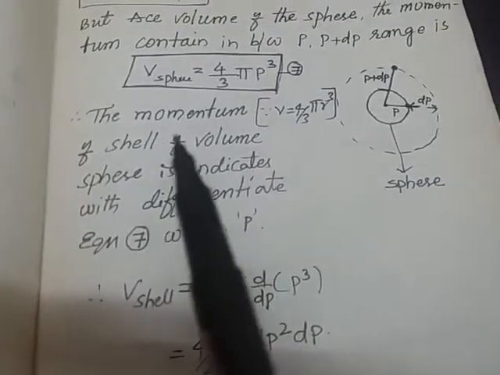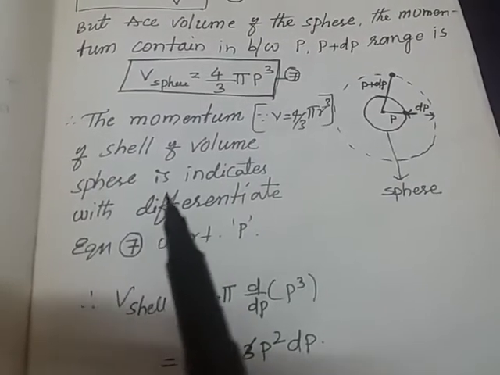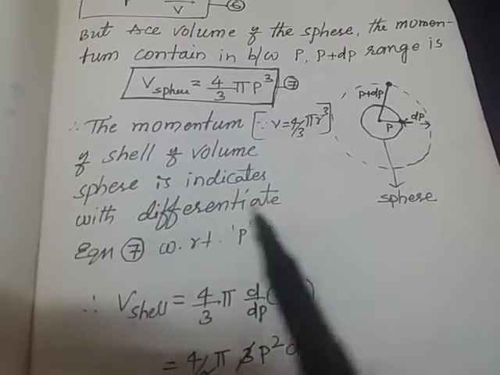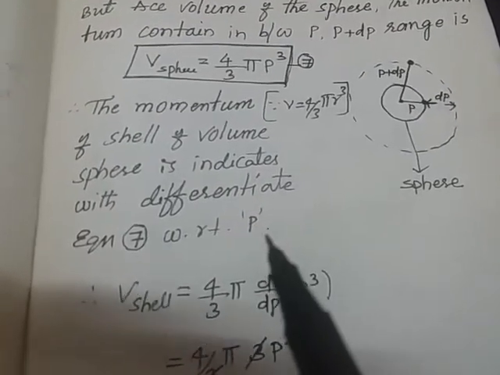Therefore, the volume of a shell of the sphere is obtained by differentiating equation 7 with respect to momentum p.